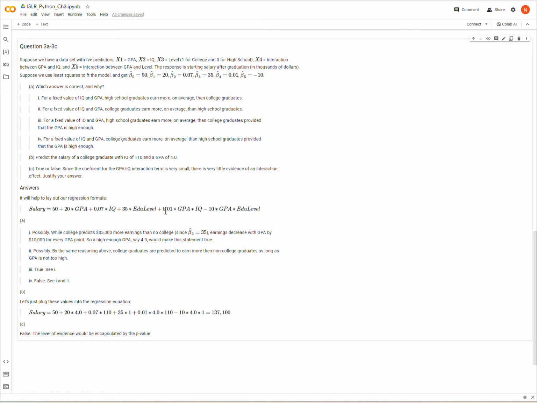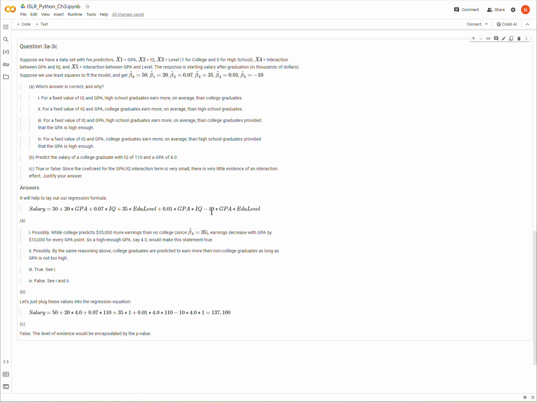But if I continue, I notice that education level has an interaction here with GPA, and it's -10. So if the person has graduated college, then this would be 1, and this term would be 1 times 10 times GPA. For a high school graduate or non-college graduate, this would be 0, so this whole term would be 0.